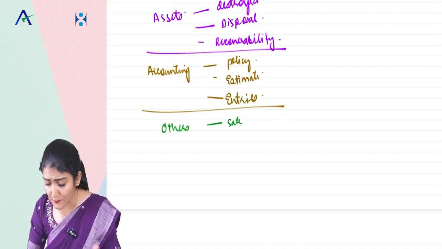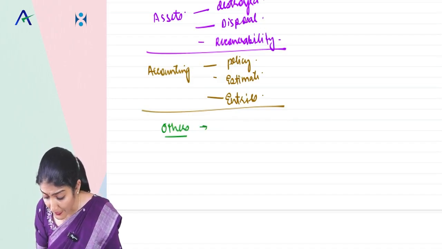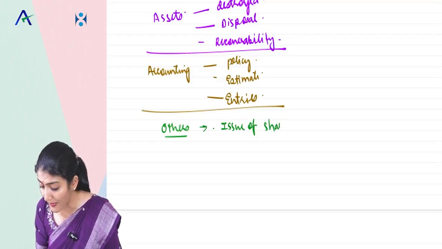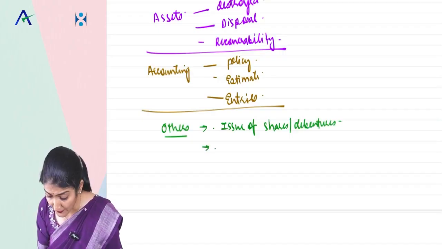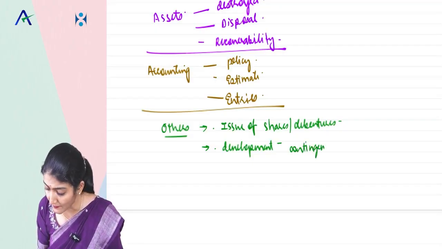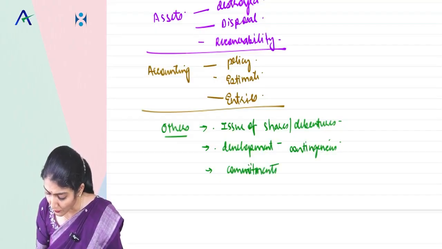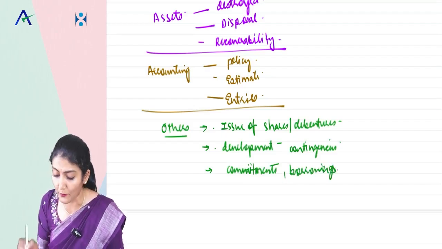So sale, purchase, destruction, disposal of the asset, that is already covered. Then among the others, I ask whether there is any issue of shares or debentures of the company done after the balance sheet date. Then any developments regarding the contingencies, any developments regarding the legal cases, and any new commitments or borrowings. So these are all the inquiries of the management which I do regarding the subsequent events.